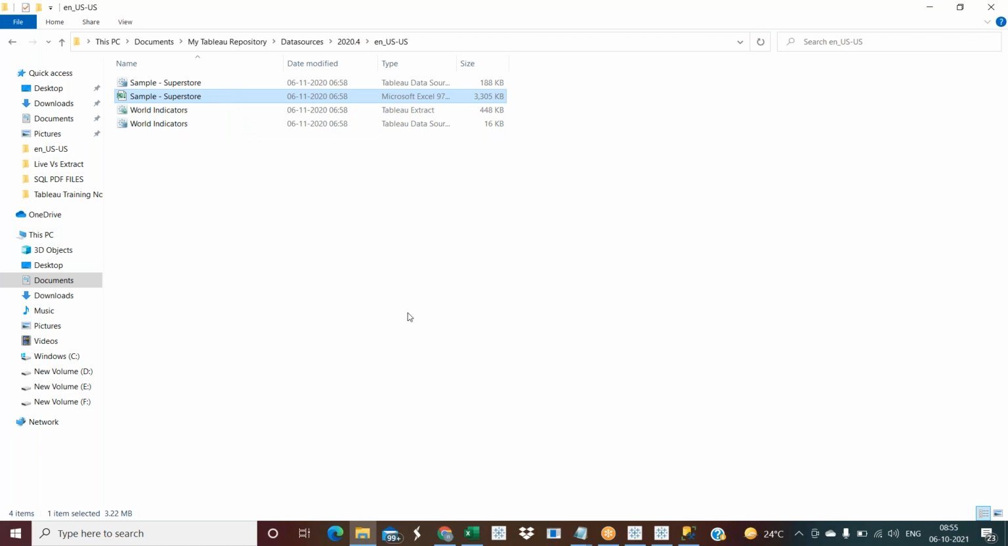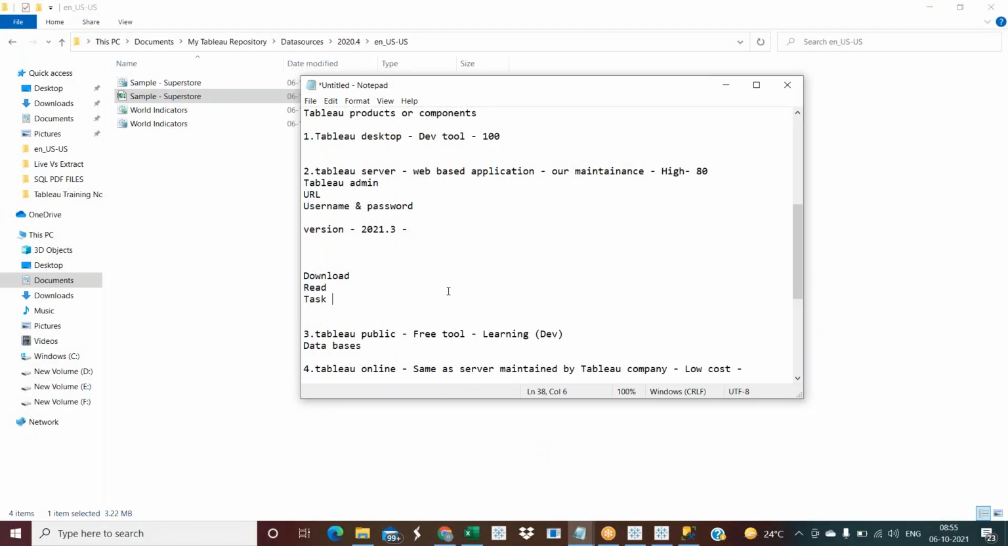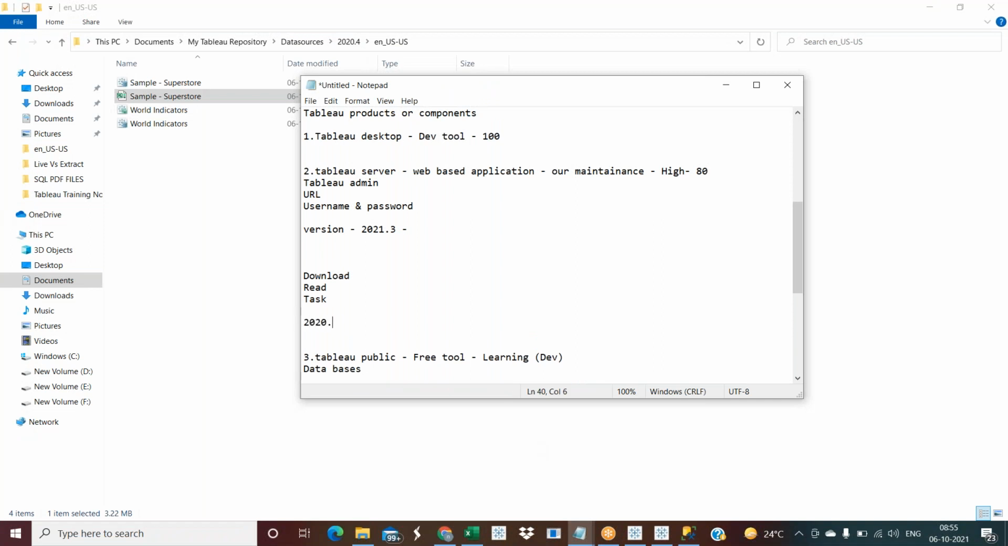Sir, actually I'm using version 2021.3. Should I use it, or should I reinstall the version which you have? It should be good, because it's a newer version. If you are using an older version, then you need to upgrade to the new version. There is no problem at all. Even my company is still using 2020.4. I'm using 2020.4 right now at my company, so there is no problem. You can use it.